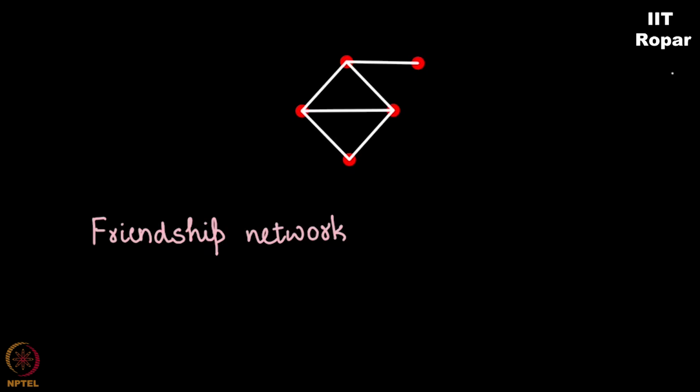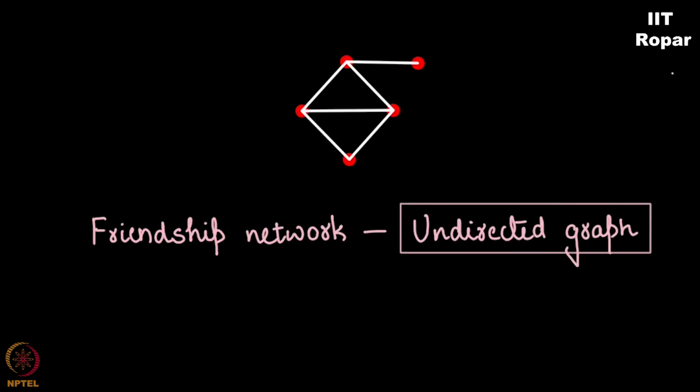What if I wrote the friendship network? It will be what is called an undirected graph. If I put a line between the nodes A and B, that edge represents that A knows B and B knows A. But look at this example.